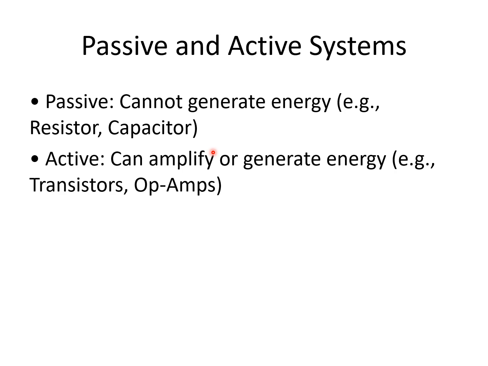In a passive system, the energy cannot be generated. That means the energy cannot be transferred from one form to another, or the signal level cannot be amplified, such as resistor, inductor, capacitor. These fall into the category of passive systems. And in active systems, the energy can be either amplified or transferred from one form to another, such as transistors, op amps, and this kind of semiconductor devices.